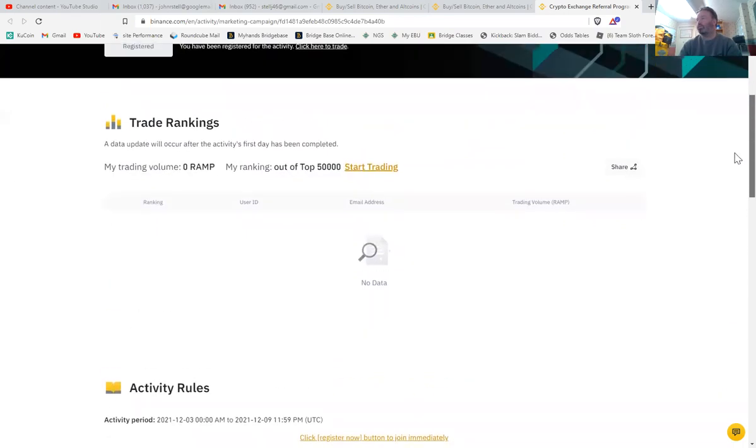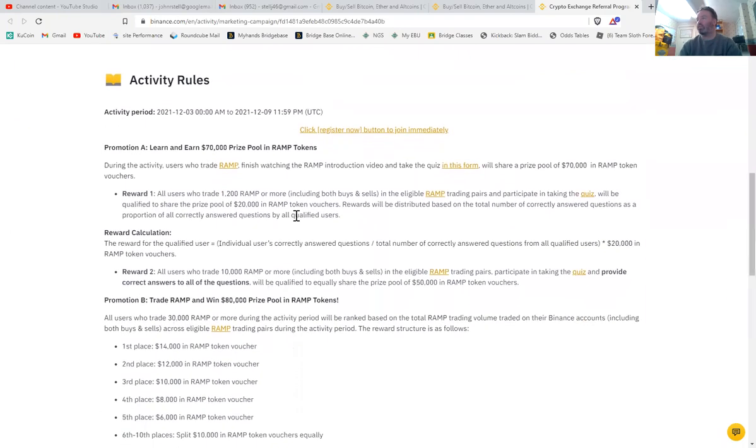Okay, and simply go down. Let's have a look at the activity rules. Promotion A, learn and earn $70,000 in prize pool in Ramp tokens. During the activity, users who trade Ramp, finish watching the Ramp introduction video and take the quiz in this form, which we'll do in a minute, will share a prize pool of $70,000 in Ramp token vouchers.